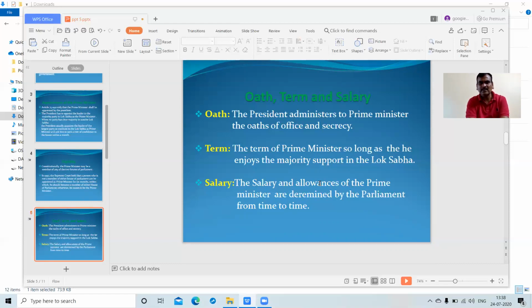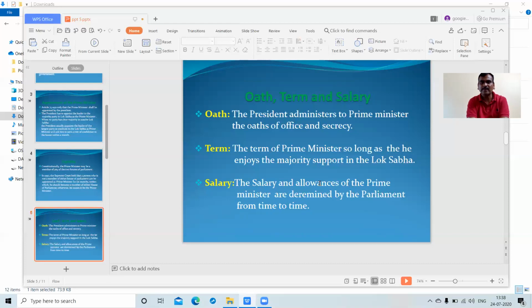The next is the term. The term of the Prime Minister lasts so long as he enjoys the majority support in the Lok Sabha. Generally the term of the Prime Minister is 5 years, but the Prime Minister will enjoy power as long as he has majority support and the confidence of the Lok Sabha.